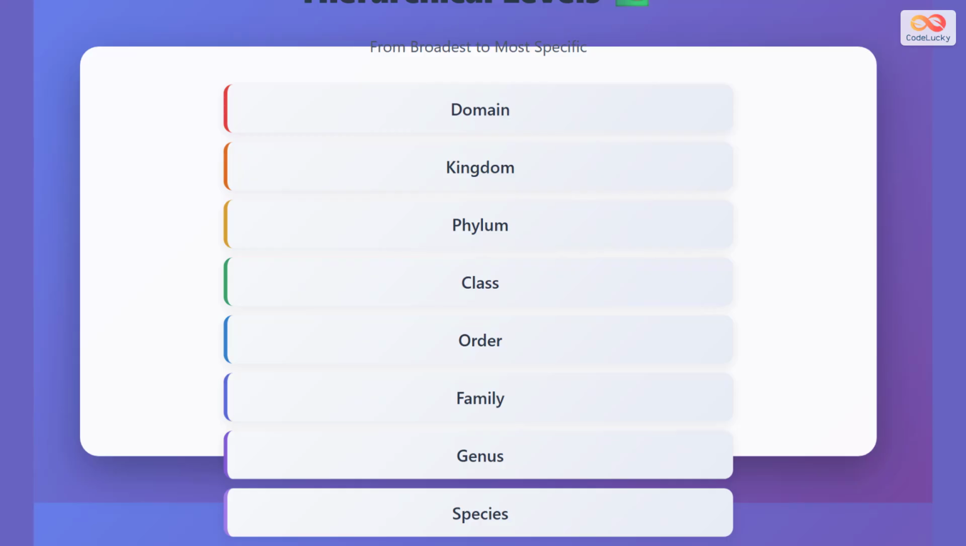Classification is organized into 8 hierarchical levels, moving from the broadest to the most specific. Starting from the top, we have domain, which is the broadest category. Then kingdom, followed by phylum, then class, then order, then family, then genus, and finally species, which is the most specific level. Each level gets more specific as we move down, meaning organisms at lower levels share more characteristics with each other.